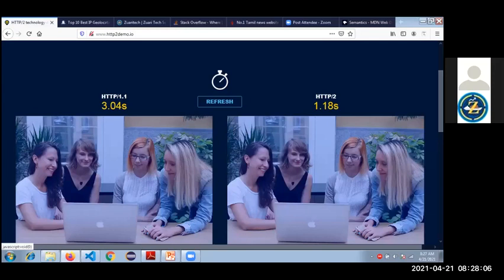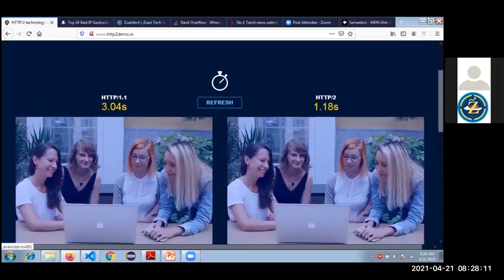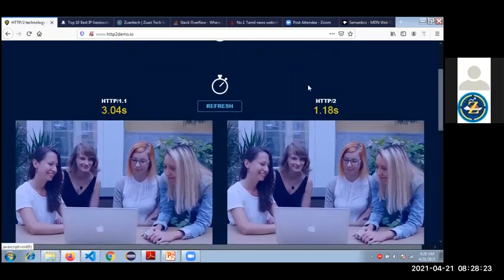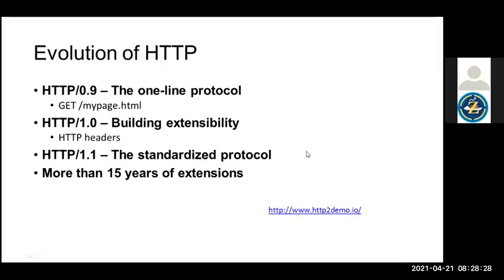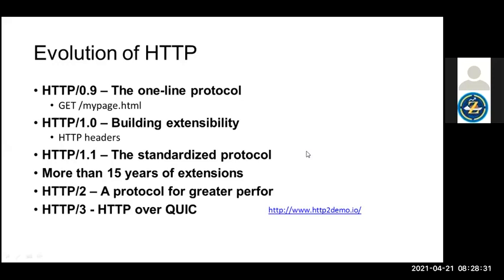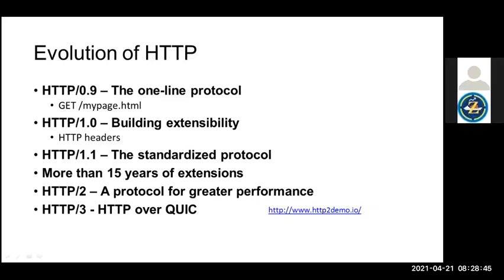This is just a simple example, guys, for image loading itself: how the HTTP data transfer loads the image from the server, and it takes this many seconds. To understand the version compatibility, how they improved, and what performance they improved in the protocols, that's the point. This is the overall evolution of the HTTP protocol, and the demo link will also be given to you guys.